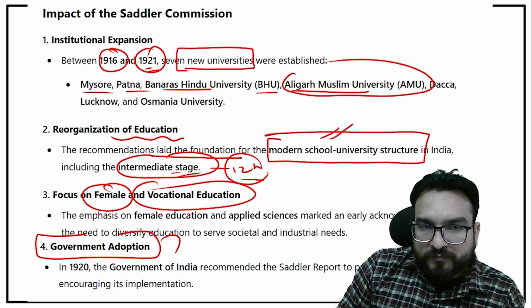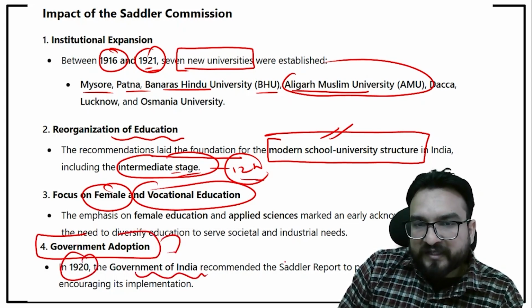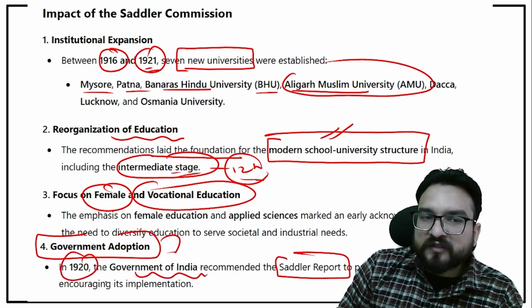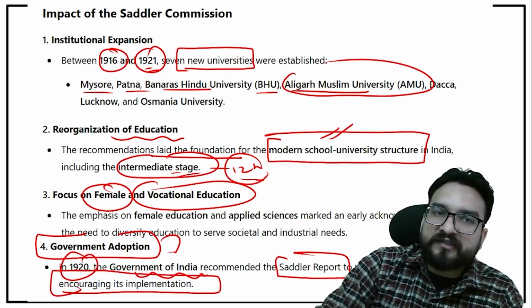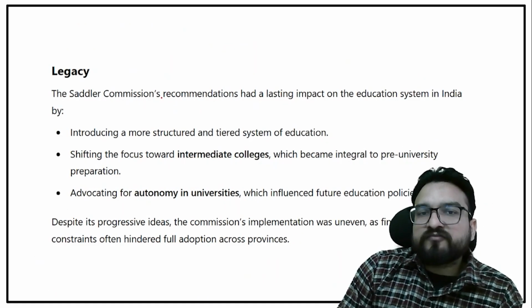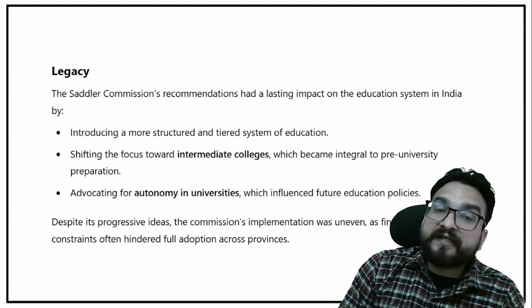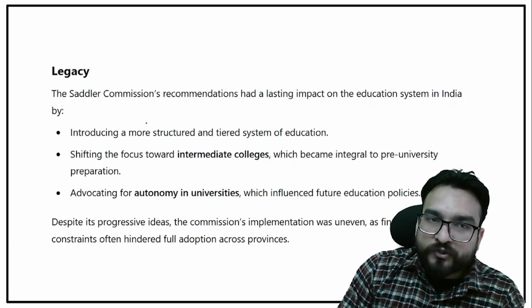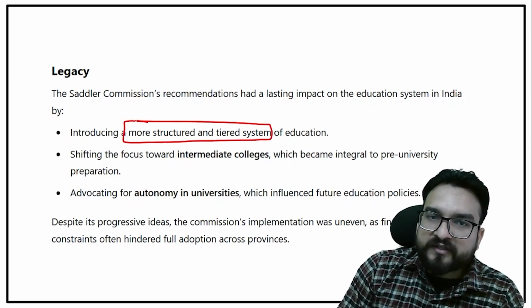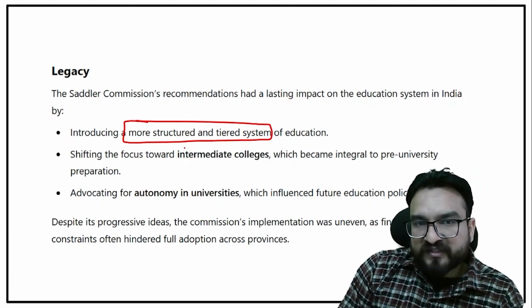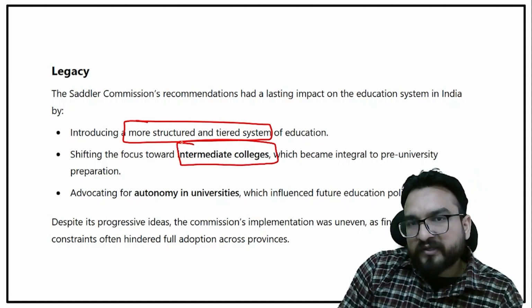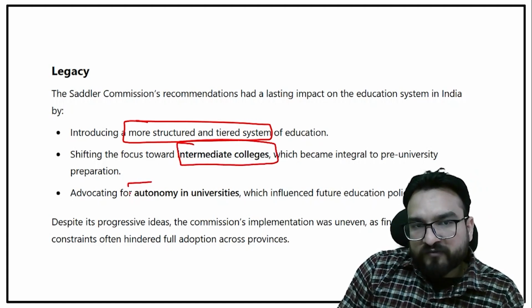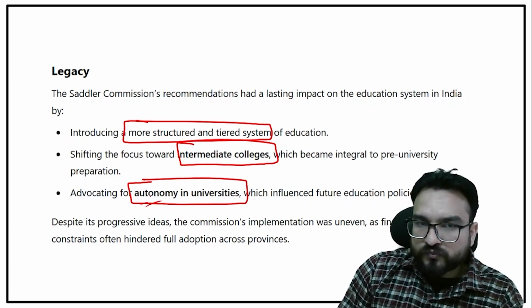Government adoption: you will be seeing that in 1920, the Government of India recommended the Sadler report to provincial governments, encouraging its implementation. So the legacy of the Sadler Commission, you will see, has a lasting impact on the educational system in India, which introduced a more structured and tiered system of education, shifting the focus towards intermediate colleges, advocating for autonomy in universities too.